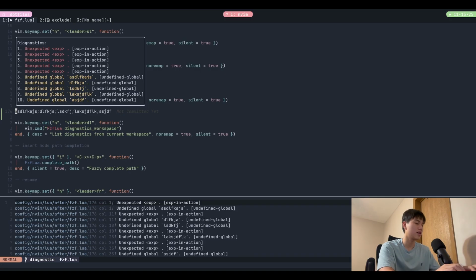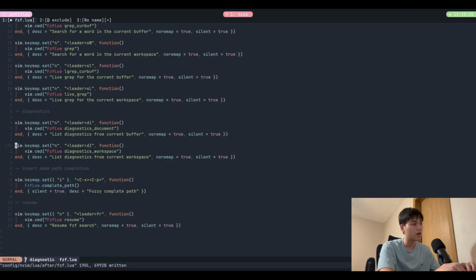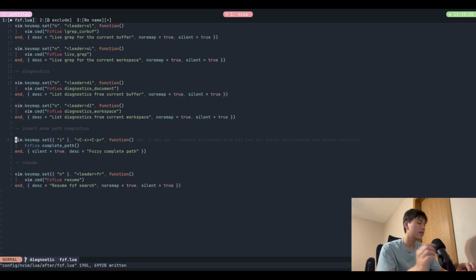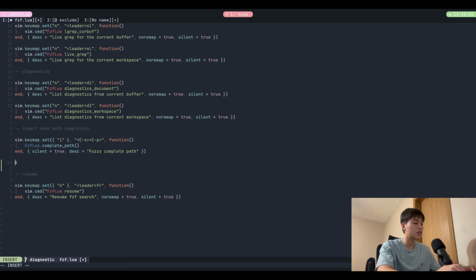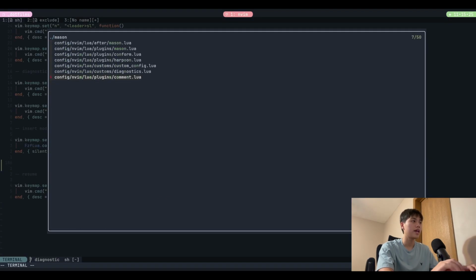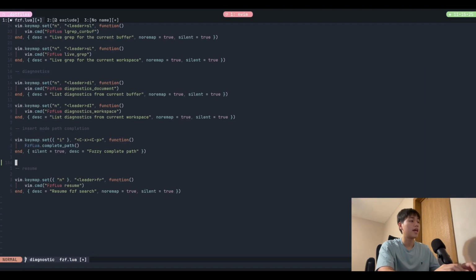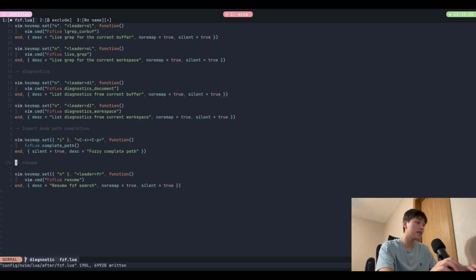Okay, let's delete this line too. Close the quick fix. And the final few key maps are, so I have Control X, Control P in insert mode for file searching. And if I do like a random path, for example, enter, that's just going to insert it before my cursor. And finally, this one's a completely new fzf-lua function, and that's fzf-lua resume.